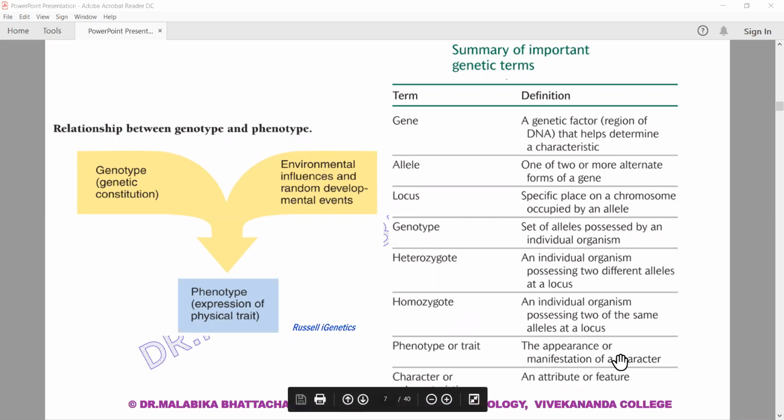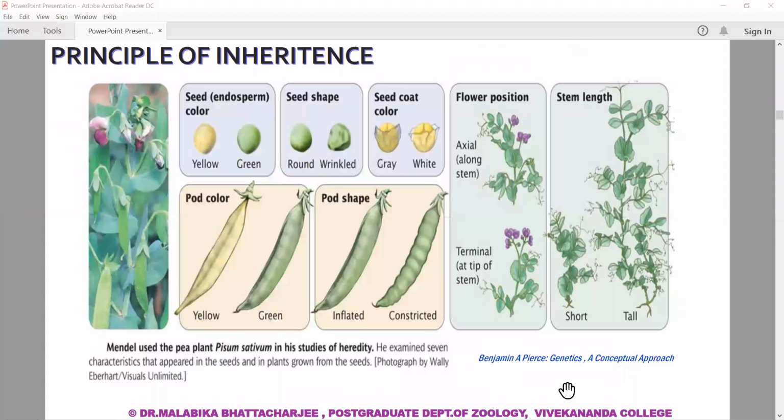Phenotype or trait is the appearance or manifestation of a character, how you see a character, how it is being expressed. And the last is character, an attribute or feature. So the character is an attribute or feature that is being observed, that is under study. So when we think of Mendelism, what were the characters he considered during his experiment?